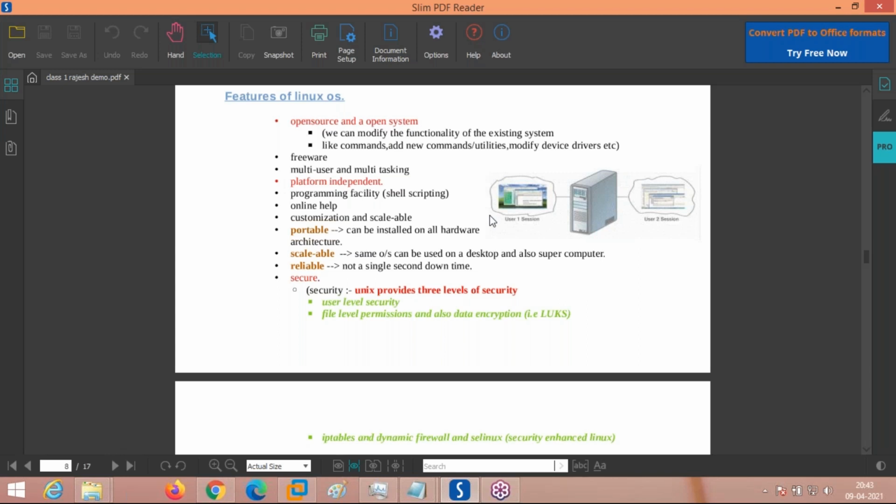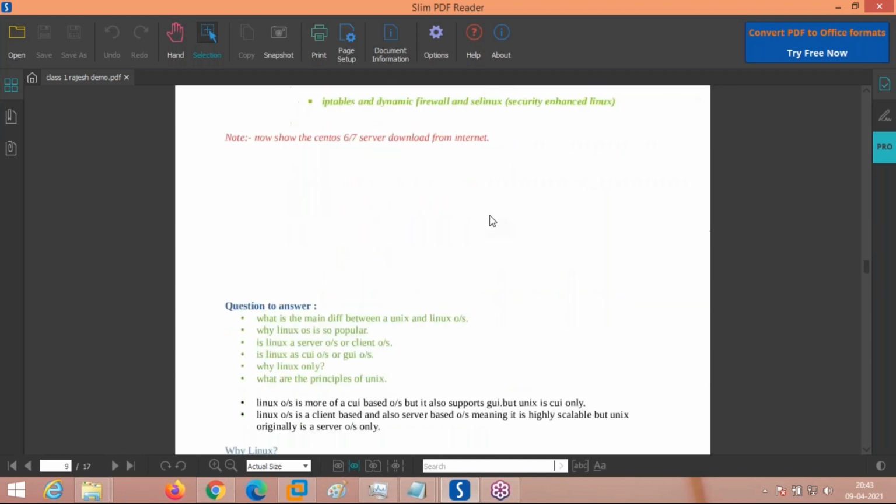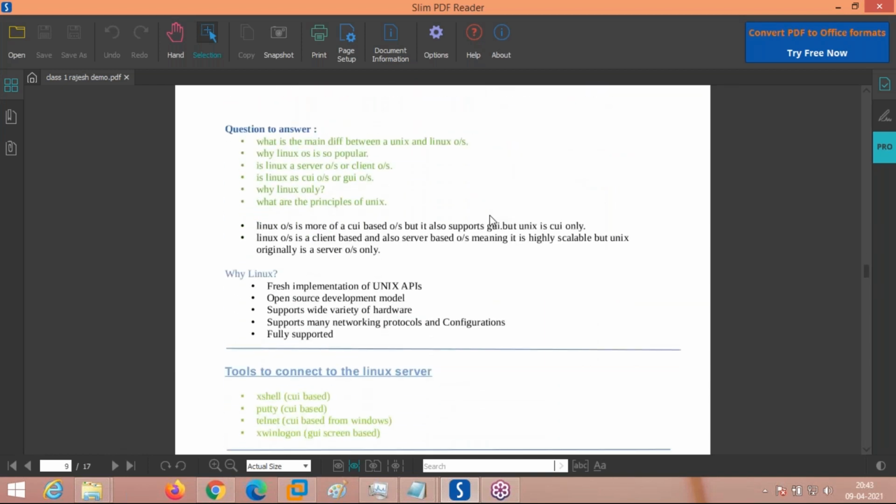Dilip, yes, sir. You got to know what the features of the Linux operating system are, what the specialty of this Linux operating system is. Now, got it? So Surendra, I think you also understood. I am going for the next thing. Few of the questions can be raised like this.